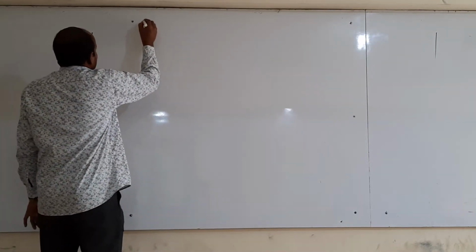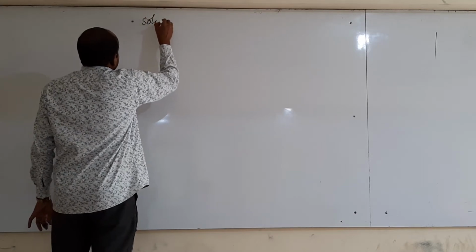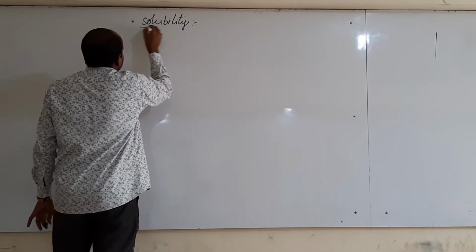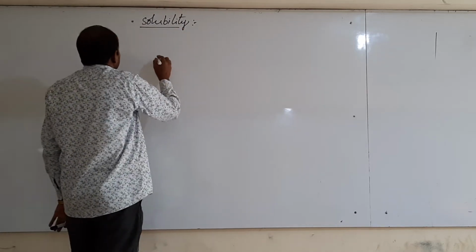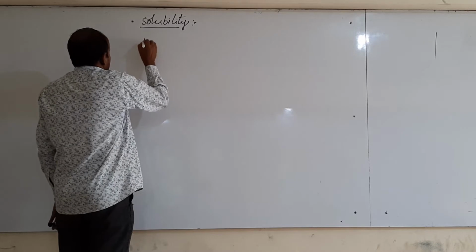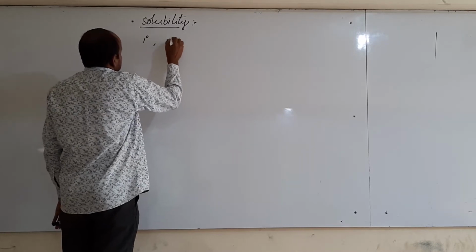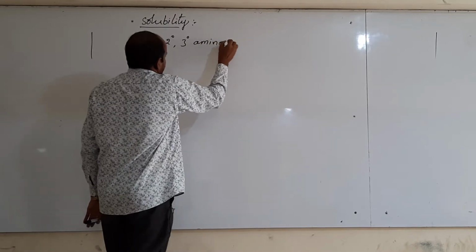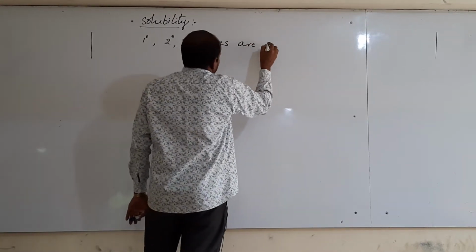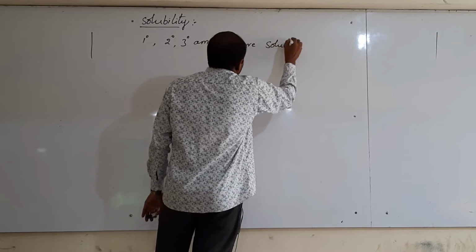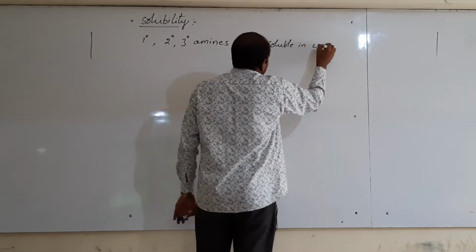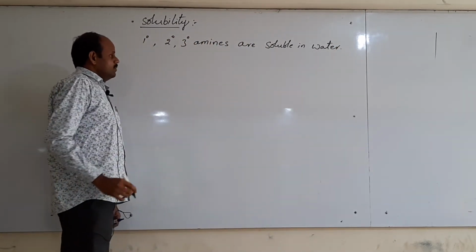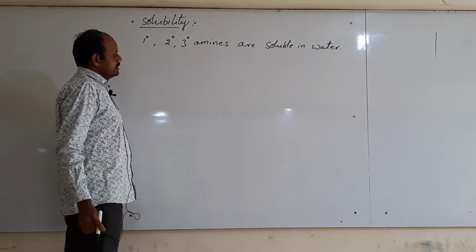Next property is solubility. Here all amines, primary, secondary and tertiary, are soluble in water, because they form hydrogen bonds with the hydrogen or oxygen in water.